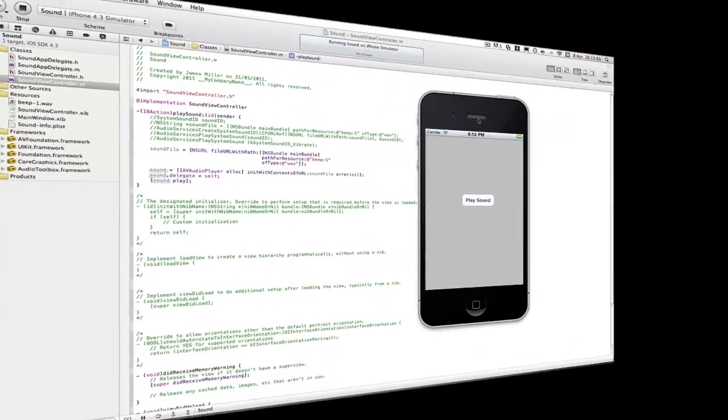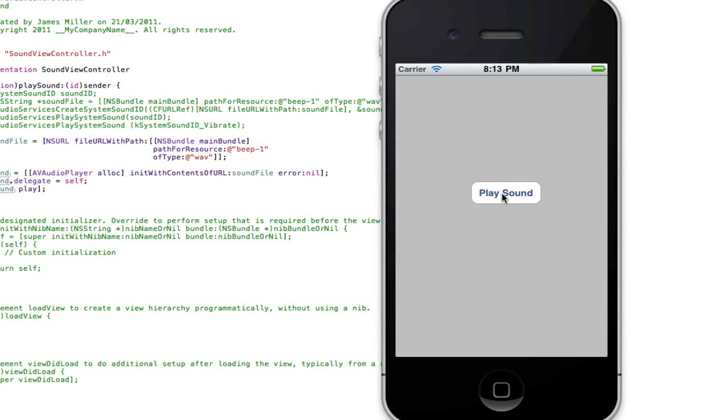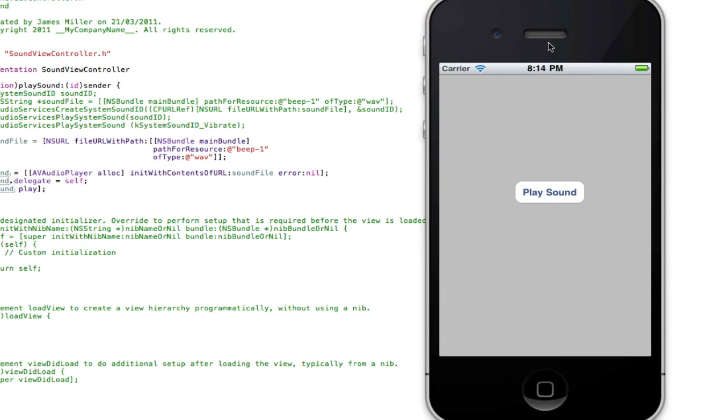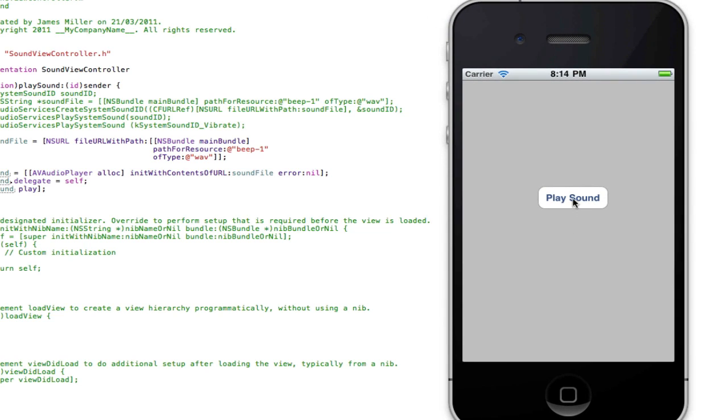Alright guys, I'm back, and as you can see, here's our project. I click play sound, and there's our sound. And as you can see, there is a bit of delay, and that is the downside of using this type of player. It's a bit of delay to play. But once you've clicked it once, it will play instantly again. So it just takes a little time to initialize it, and then it will play.